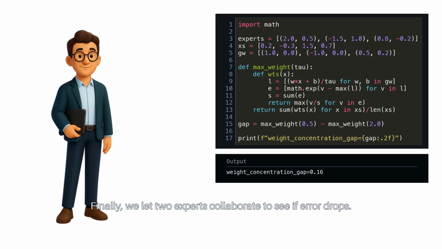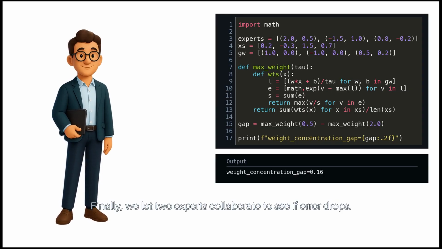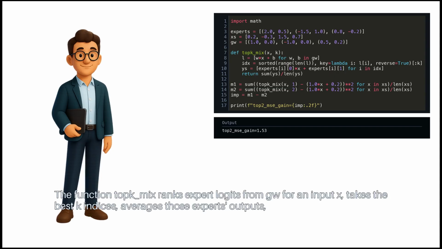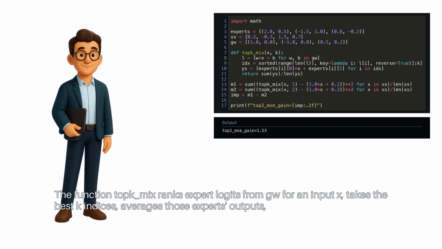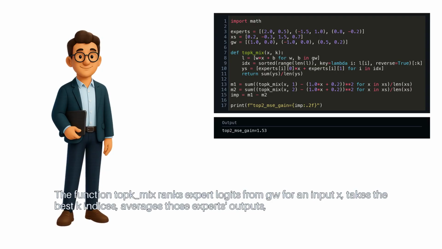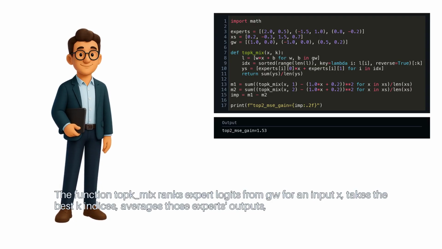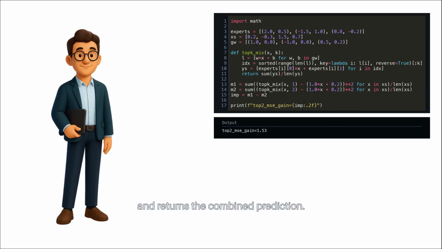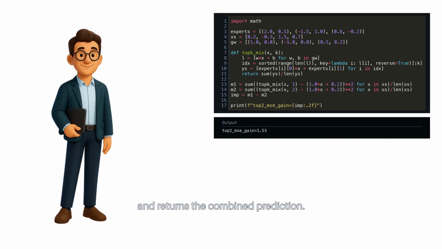Finally, we let two experts collaborate to see if error drops. This example shows a small but complete mixture of experts baseline by upgrading from top 1 to top 2 routing. The function topk_mix takes expert logits from GW for an input x, takes the best k indices, averages those experts' outputs, and returns the combined prediction.